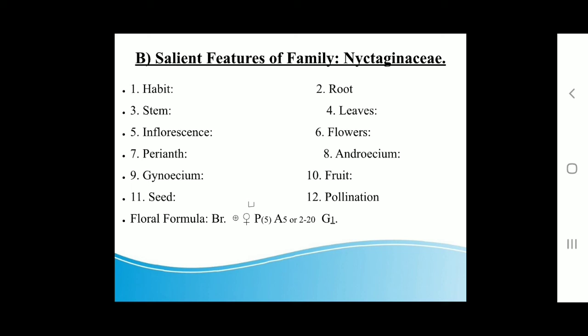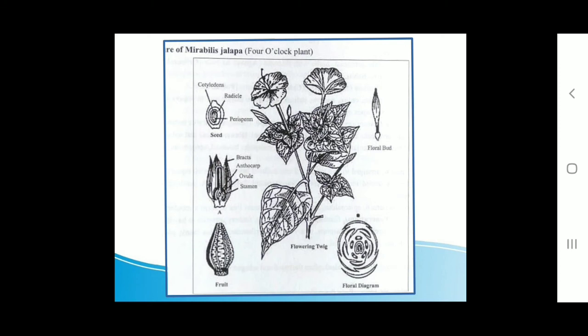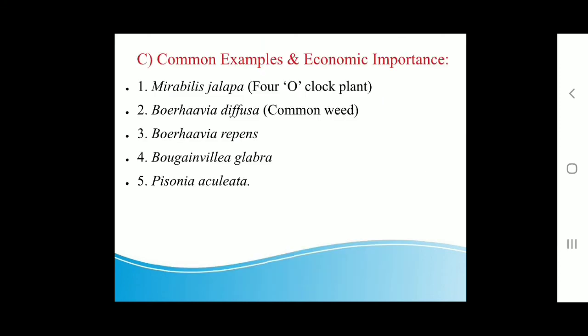Then lastly, we must see common examples and economic importance of this family. So see here that there are so many common examples under this family, but out of these a few examples we are studying with their economic importance. Number one is Mirabilis jalapa, also called the 4 o'clock plant. It is an ornamental plant. The roots are purgative.